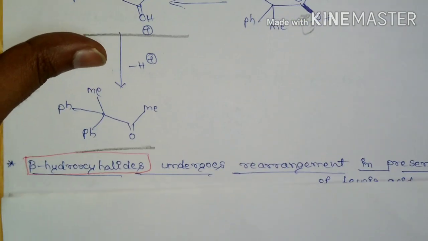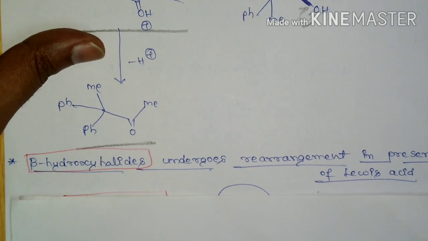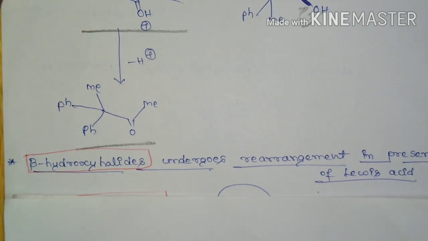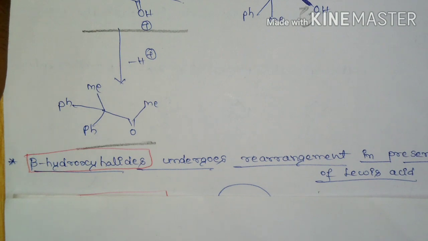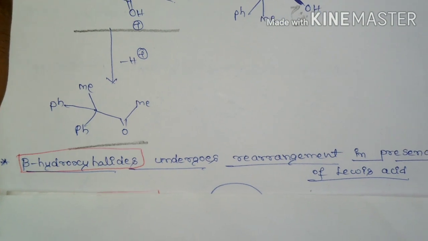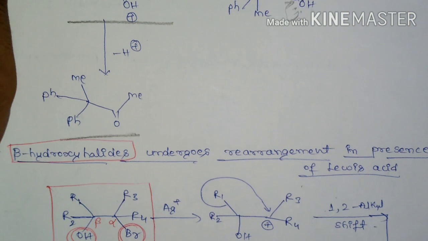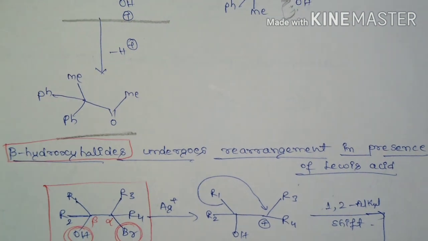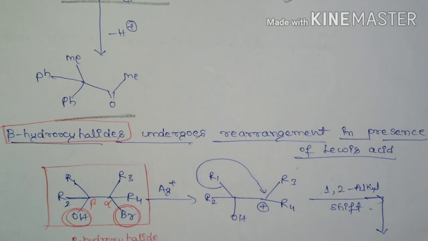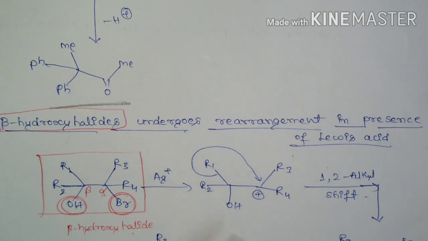One such substrate is beta hydroxy halides. If you have beta hydroxy halides, then they will undergo rearrangement in the presence of a Lewis acid. So this is a beta hydroxy halide, alpha, beta. This beta hydroxy halide will undergo rearrangement similar to pinacol-pinacolone rearrangement, but here in the presence of a Lewis acid.